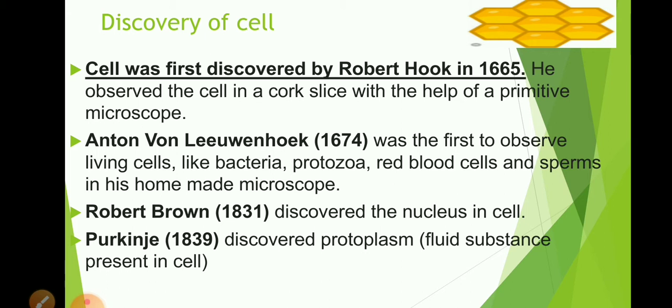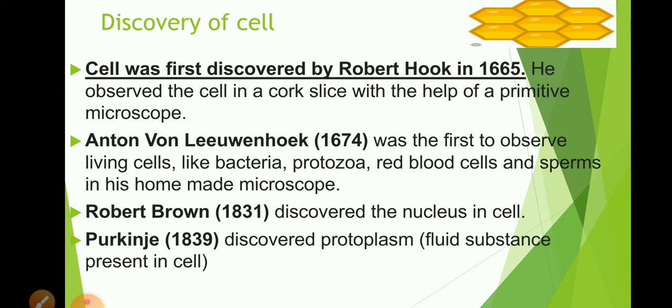See, cell was first discovered by Robert Hooke in 1665. He was the first scientist who observed cells in a cork slice with the help of a primitive microscope. Robert Hooke designed a simple microscope. He was observing a thin slice of cork.